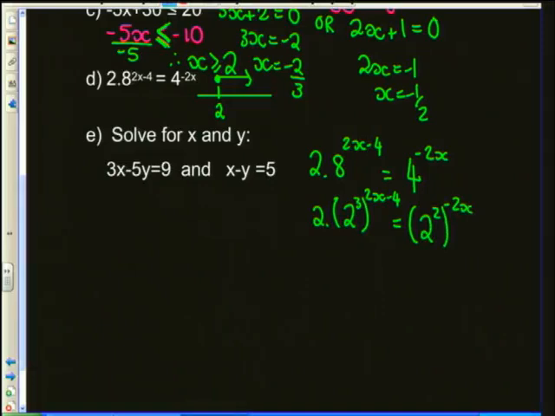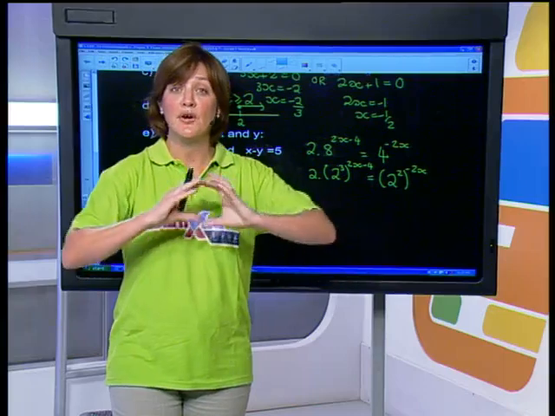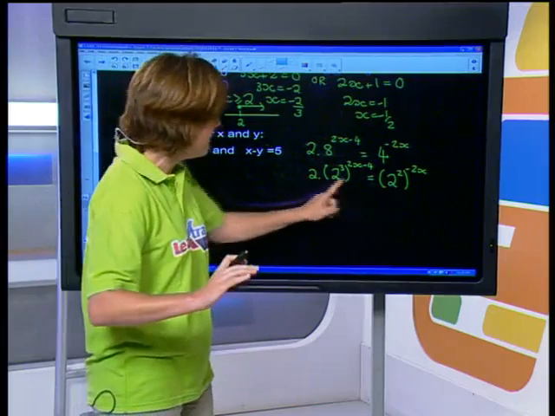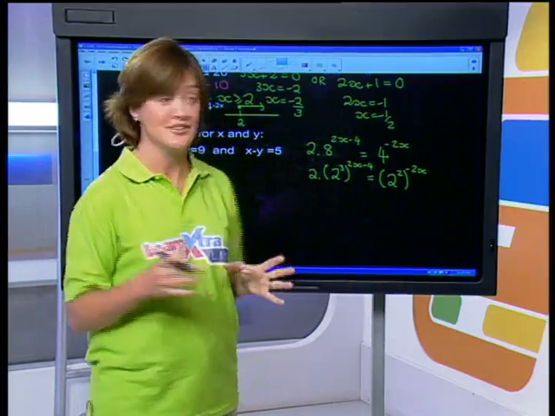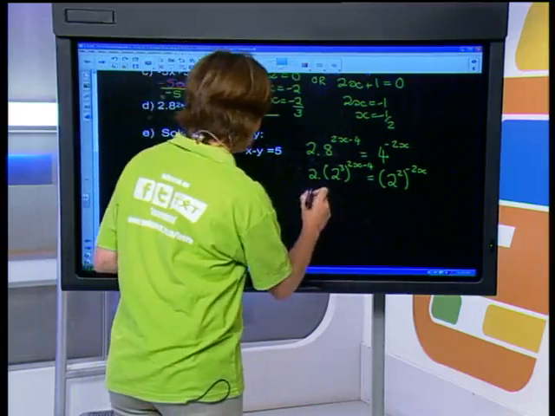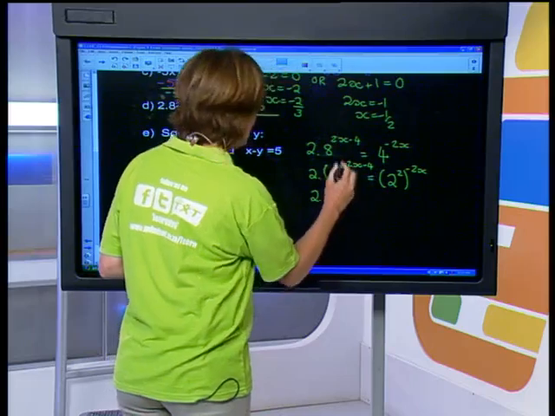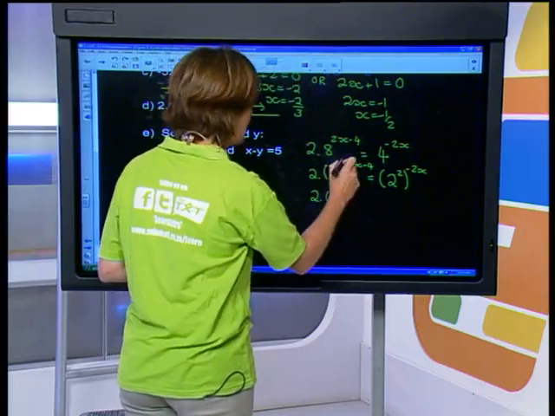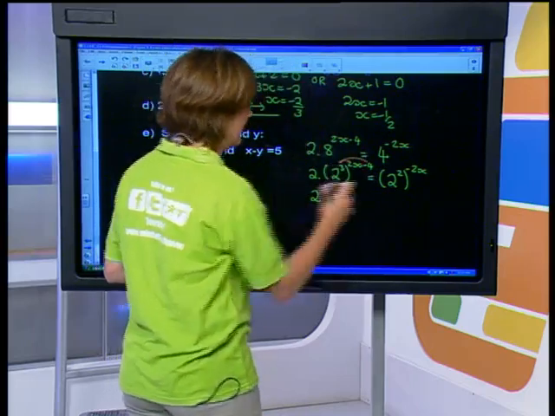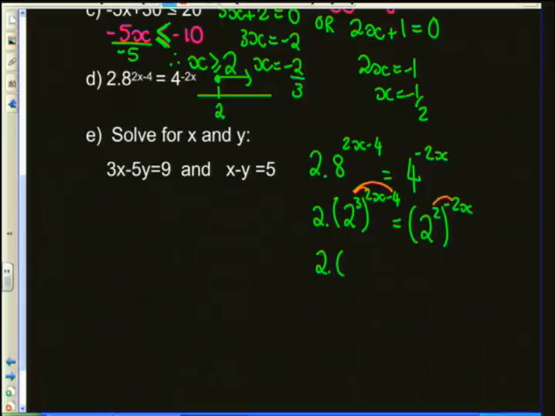So what you'll see I've done here as a first step is I've broken all the bases down, and now everything is working with a base of 2, which is really great. That's what we want. Now let's simplify a little bit. Let's tidy up. If I raise a power to a power, I have to multiply. So these are going to get multiplied here.